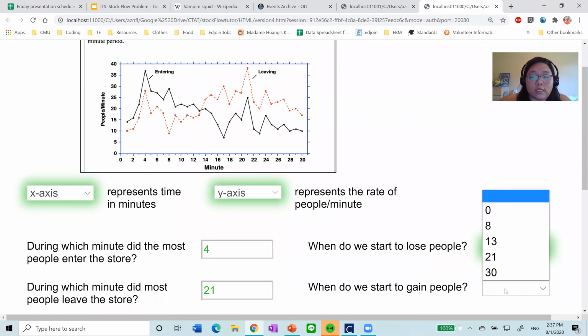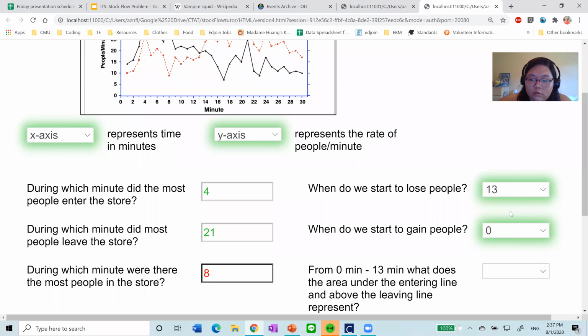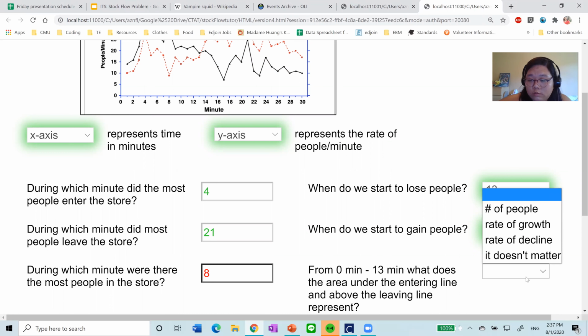So when do we start to gain people? That means there are people entering less than leaving. I guess that would be 0. Awesome. From 0 minutes to 13 minutes, what does the area under the entering line and above the leaving line represent? Number of people, rate of growth, rate of decline, it doesn't matter. I think it doesn't matter.